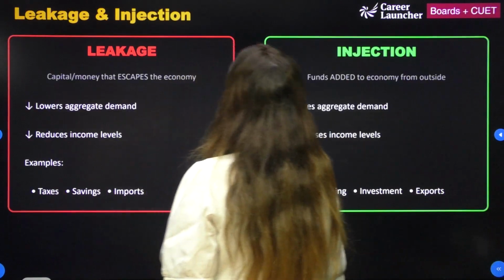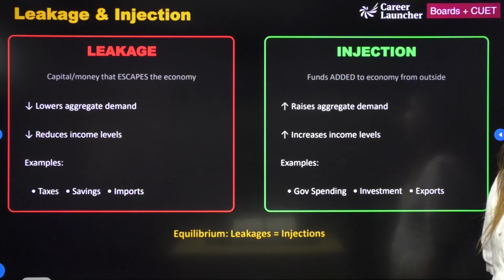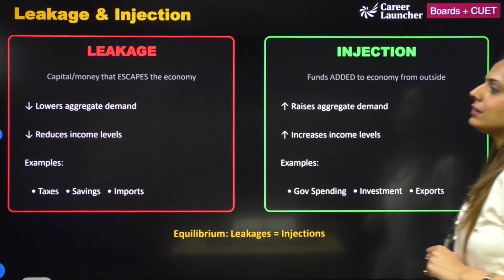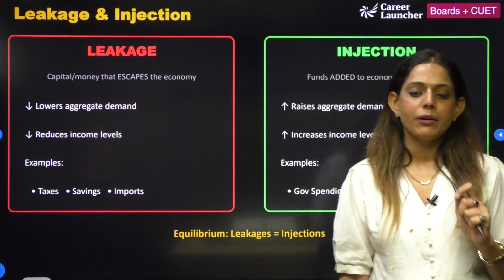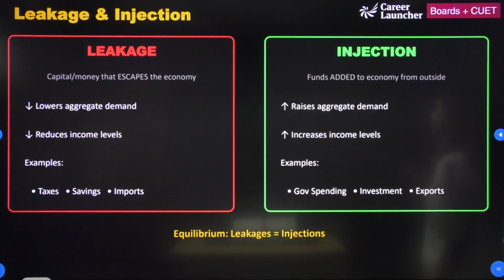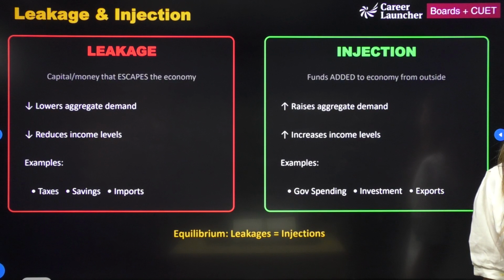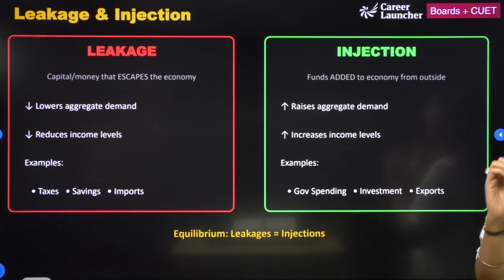Next we are going to talk about a leakage and an injection. Now what is this leakage and what is this injection? For an instance, leakage happens to be something that is referred to as withdrawal of money from economy. So when households save their part of income in the bank.